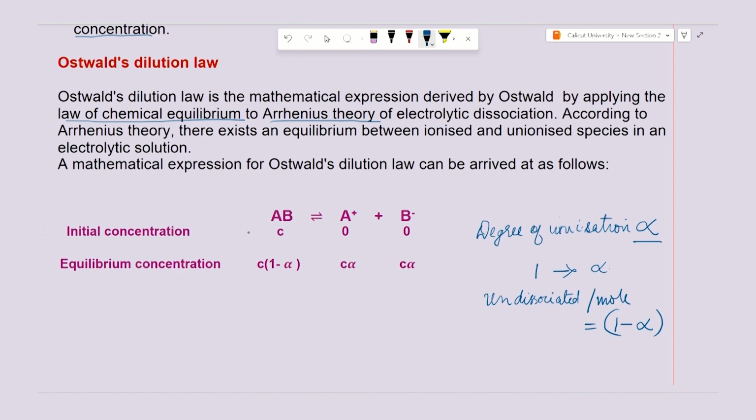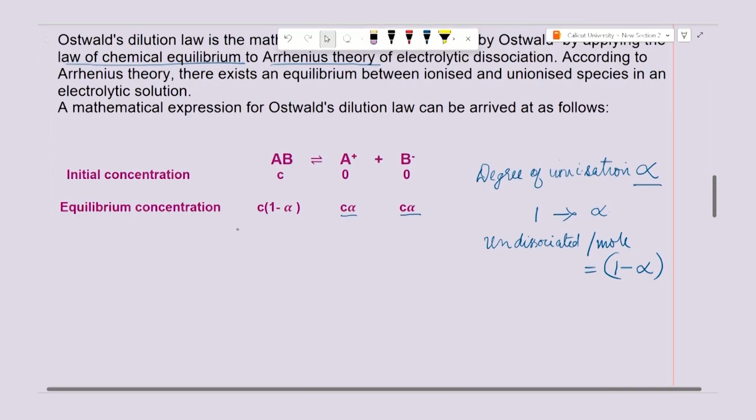And here we can see that from 1 mole you get 1 mole of A plus ions, and therefore, if I am taking C moles, I will be getting C alpha moles of A plus and C alpha moles of B minus. With 1 mole I will get 1 mole of A plus, 1 mole of B minus. Alpha is the degree of dissociation for 1 mole, so for C moles that will be C alpha and C alpha.